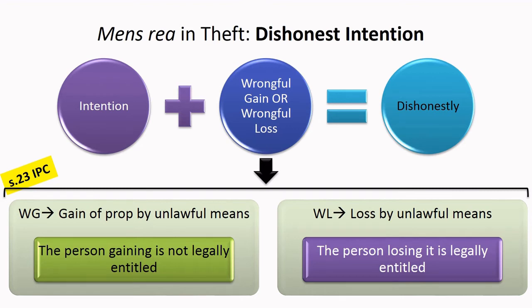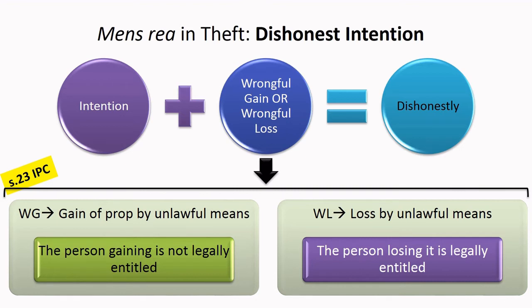It is defined under section 23, which says gain of property by unlawful means is wrongful gain. Here the person who is gaining the property is not legally entitled to the property involved. Whereas wrongful loss is the loss by unlawful means of the property. Here the person losing it is definitely legally entitled to the property concerned.